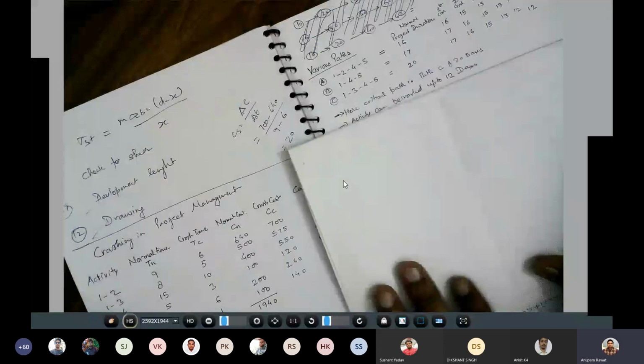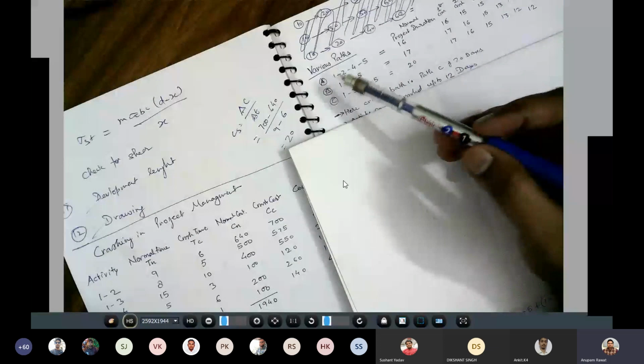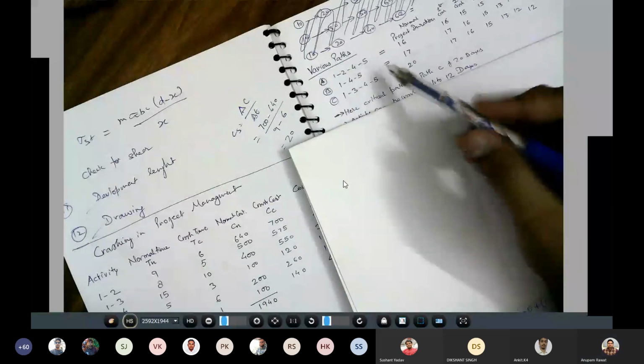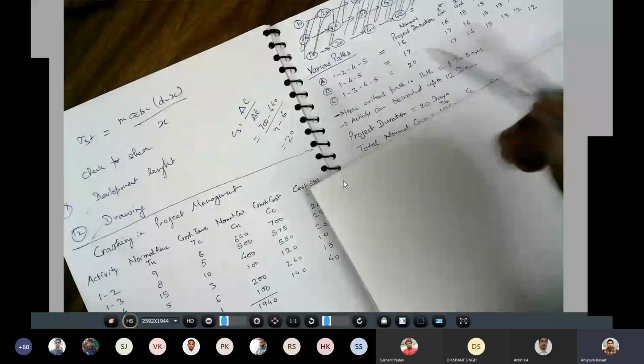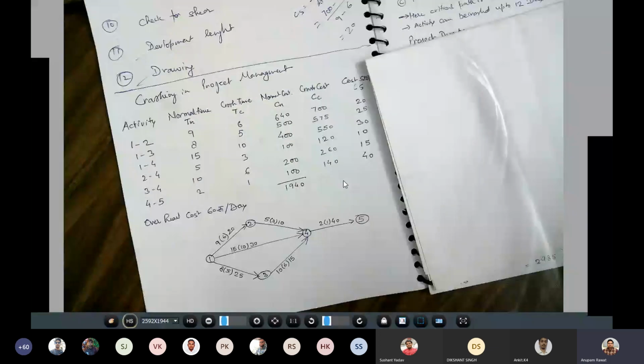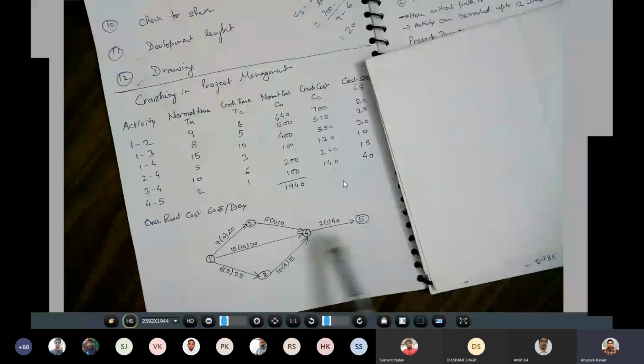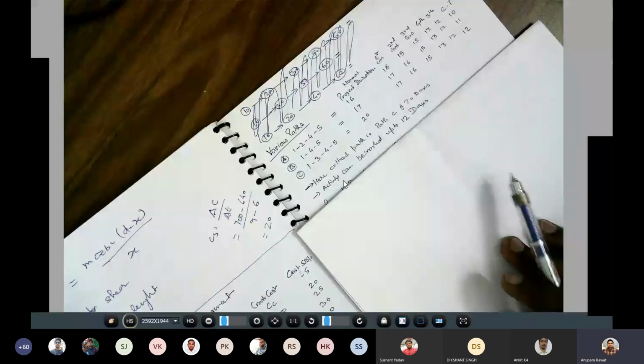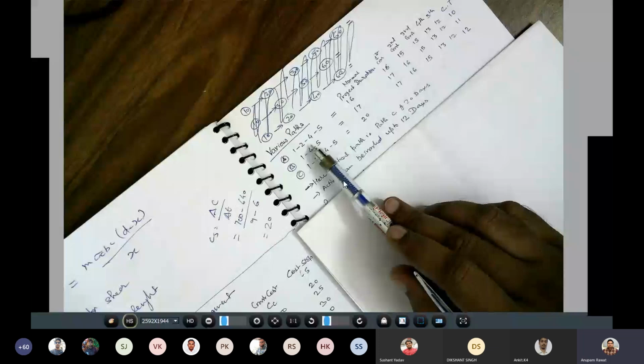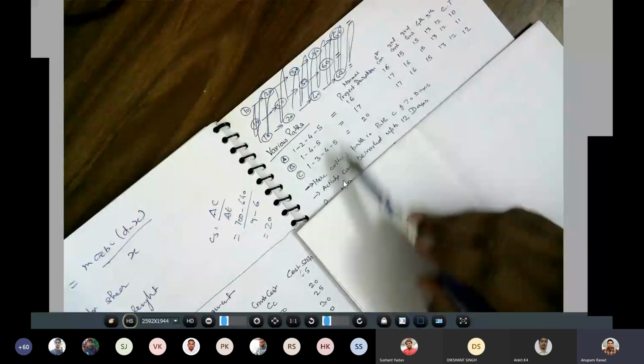Okay, so now what you have to do is draw the various paths for the completion of the activity. So here you can see the paths are 1, 2, 4, 5; 1, 4, 5; and 1, 3, 4, 5. These paths are available to us. So you will simply write those paths: 1245, 145 and 1345.